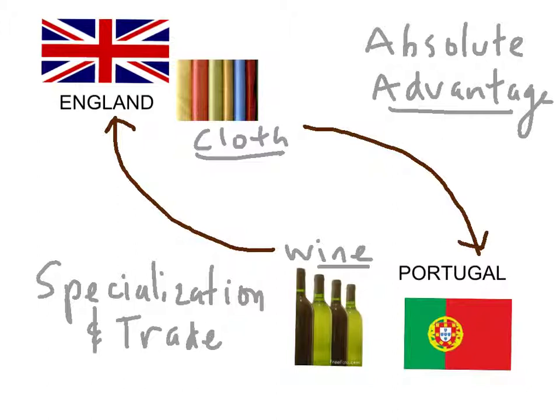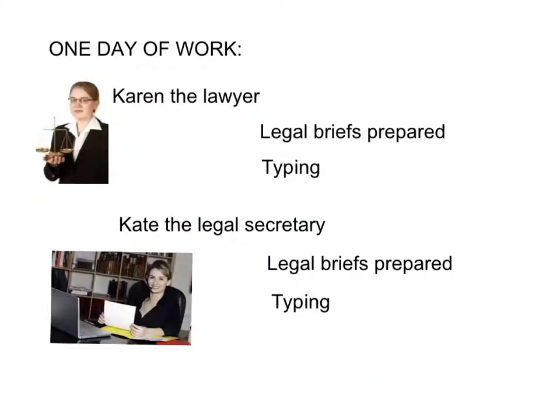We'll now take a look at two individuals. In this example we have two individuals: Karen the lawyer, and Kate the legal secretary. The two products here are going to be legal briefs prepared and typing performed. Karen the lawyer is trained professionally in the preparation of legal briefs, so she's going to have an absolute advantage there. And Kate, the legal secretary, is highly trained in typing, and she will have the absolute advantage there.